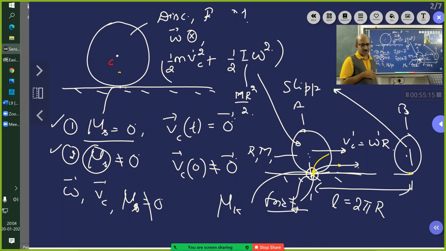So if it is slipping, then mu k will come. Otherwise, it is mu s, and mu s will not do work. You understood, all of you? So this is how it is done, and you remember: the static friction is acting in the direction of motion. You can see here, this vector is in the direction of motion, not in the opposite direction. The static friction is not going to do work, and therefore the energy here and the energy there will be the same. Is it clear to all of you?